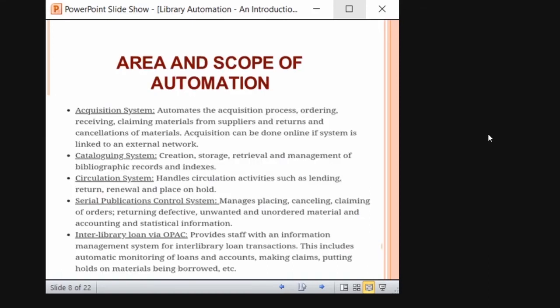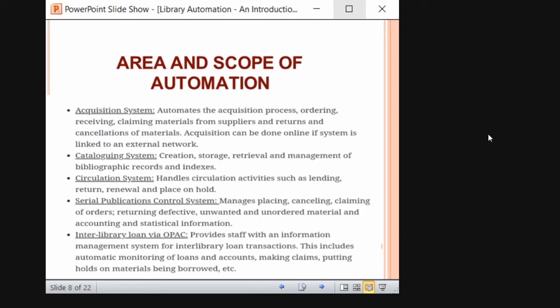So what are the areas? As I said earlier, what are the areas of automation? Areas or scope or whatever it is, let it be. So these are the areas in which a library can be automated. Acquisition system: it automates the acquisition process, ordering, receiving, claiming materials from suppliers. In most library software, in the acquisition module you will have invoice, supply date, delivery date, budget, finance used, and based on the software itself, you can generate everything.